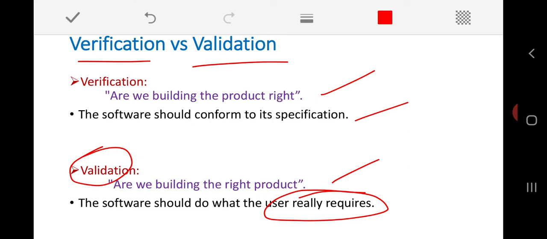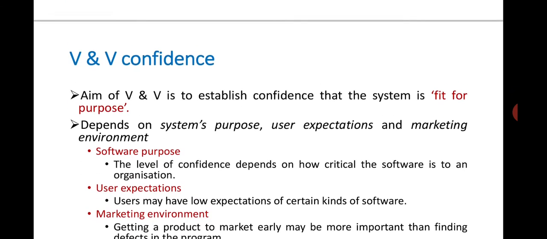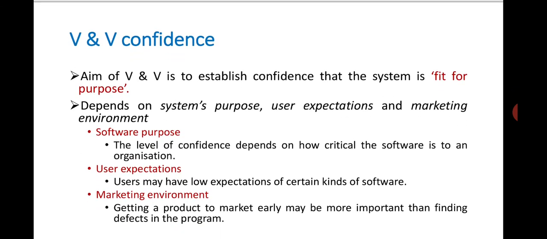I am not simply talking about the presence of errors or faults or some output or result. No. Always we talk in terms of the requirements: whether these requirements have been met or not, whether my requirement specifications have been successfully achieved or not. Is it clear? That makes the difference between verification and validation. And finally, we are going to talk about the confidence level of verification and validation. The aim of verification and validation, or in general software validation or testing, is to establish the confidence that the system is fit for the purpose.